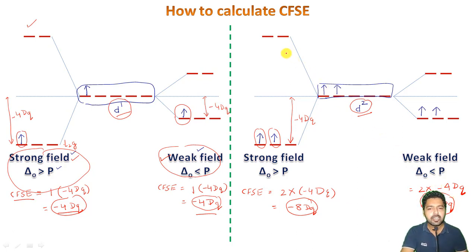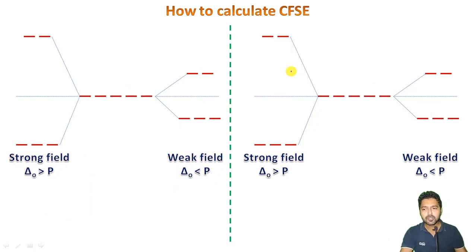Whatever electrons are filled in the eg orbitals here, we have to multiply by the factor plus 6 Dq, and we will see that shortly in our next examples. So let me clear all this. Next will be a d3 and a d4 type of configuration. So 3 electrons means 1, 2, 3 here.